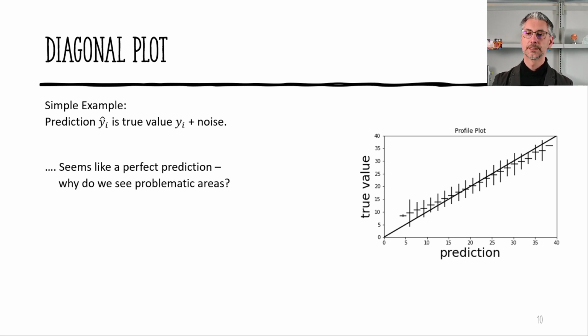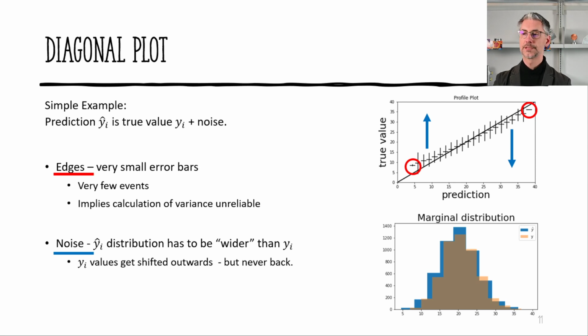In this simple example that we had before, our prediction was the true value plus noise. That we said was a perfect prediction, but why do we then see these problematic areas towards small and large values? Well, it's simply to do with the edges. We have very small error bars here, so we have very few events, and the calculation that we need for the dispersion parameter is very unreliable. But we also added the noise, right? So that means that the